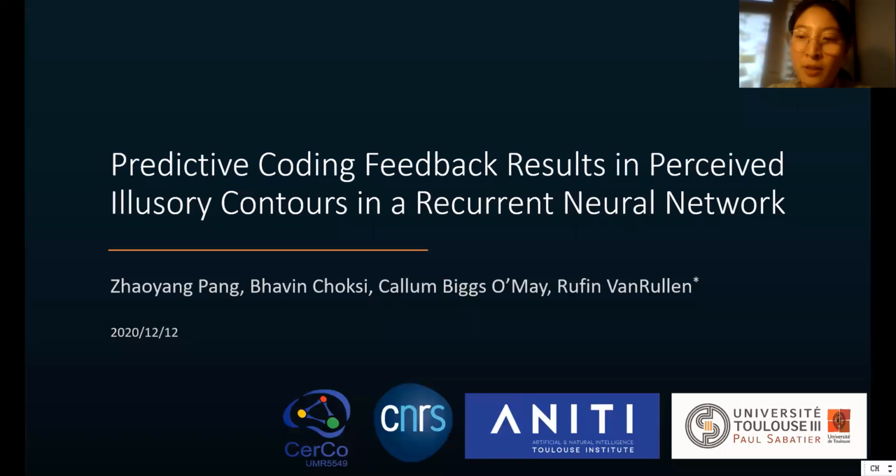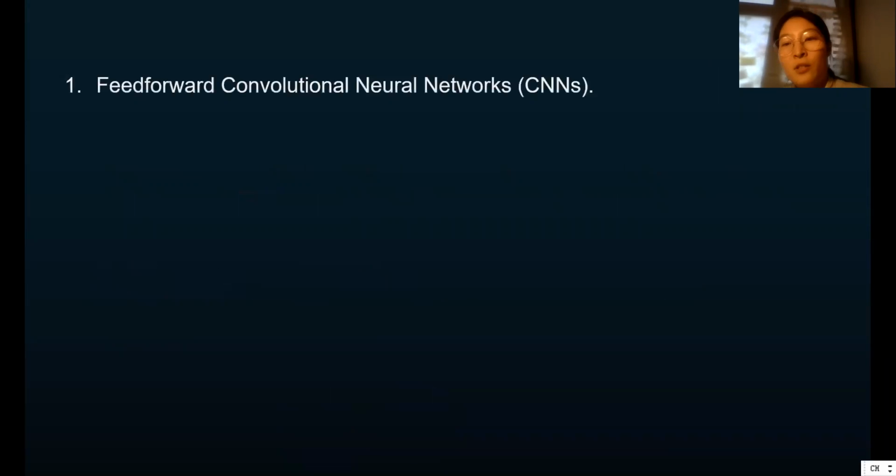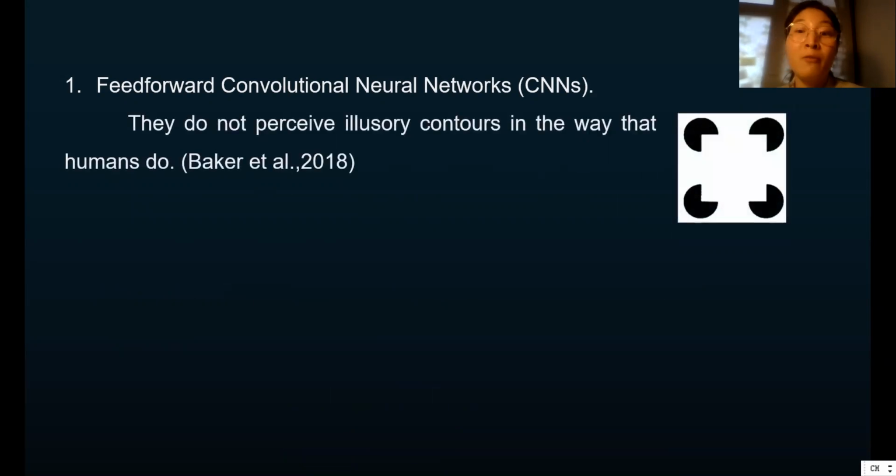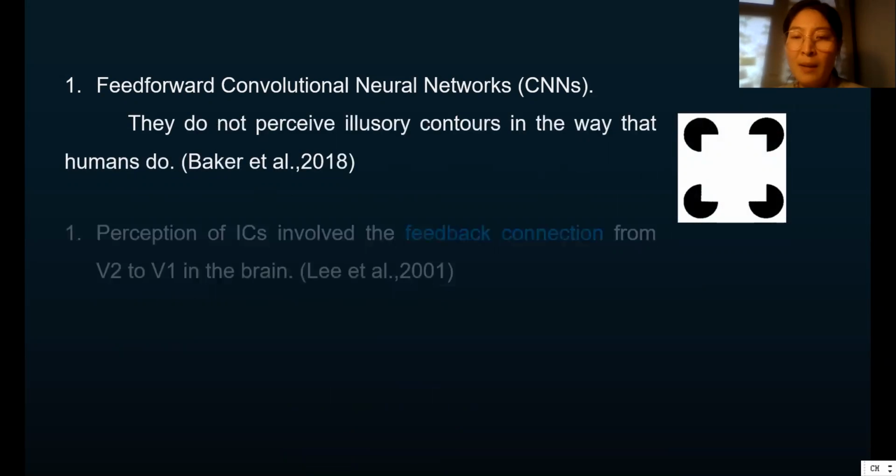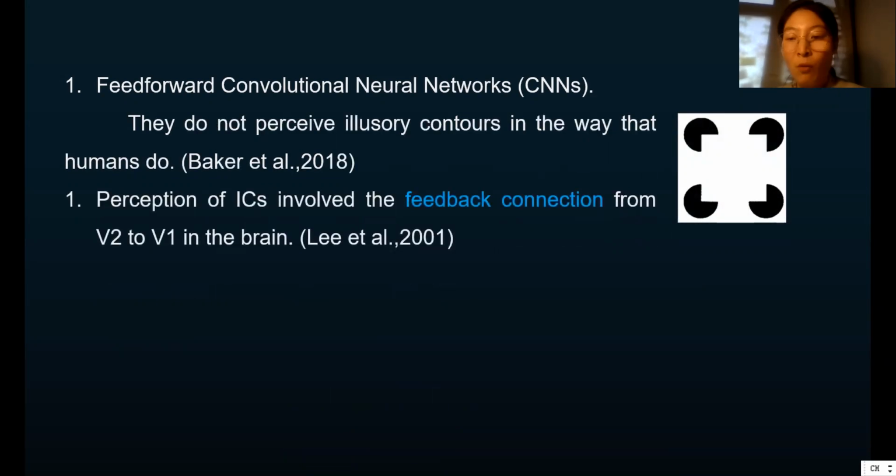Hello, this is Zhao Yang introducing our recent work, Predictive Coding Feedback Results in Perceived Illusory Contours in a Recurrent Neural Network. Recent studies show that feed-forward networks cannot perceive illusory contours such as this white square on top of 4 black disks.